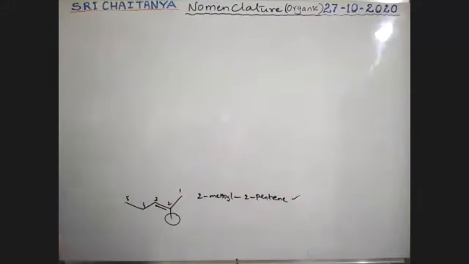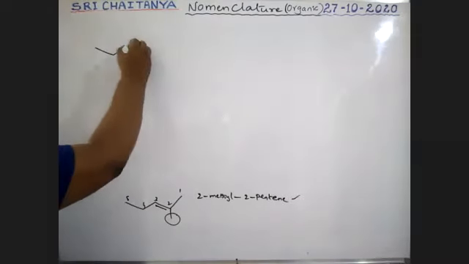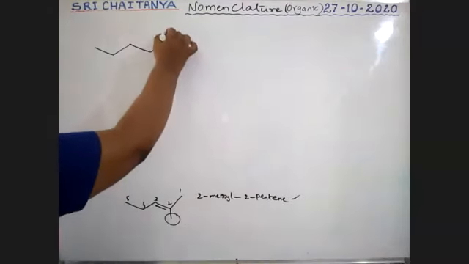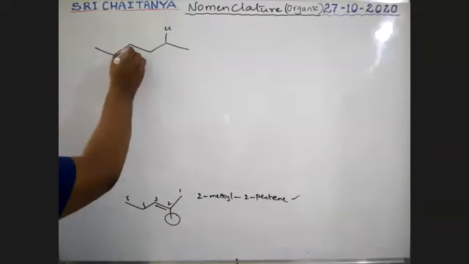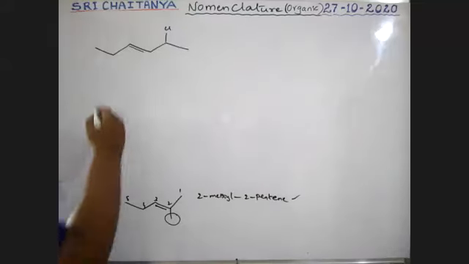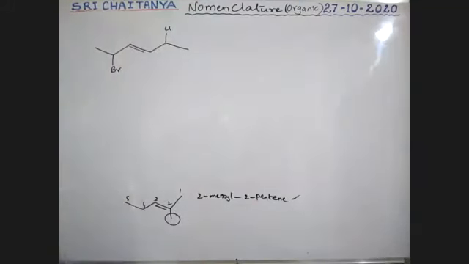Next one. Tell me the name of this compound. First, you should mind it. Double bond is the major one.